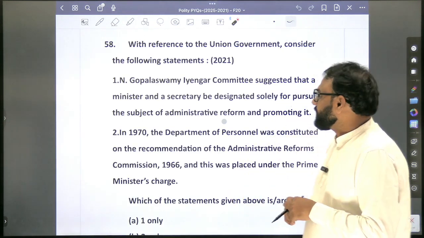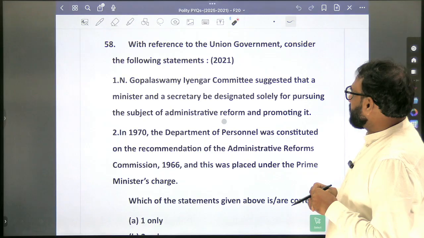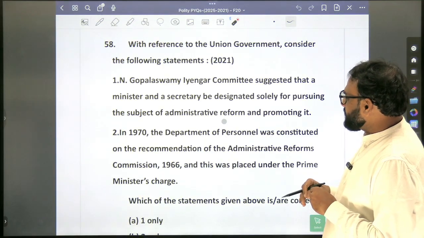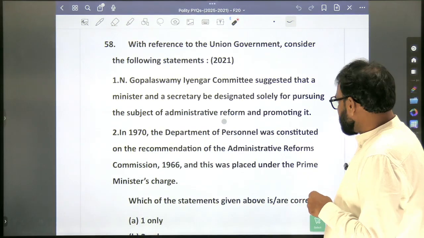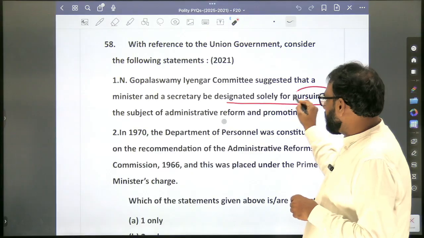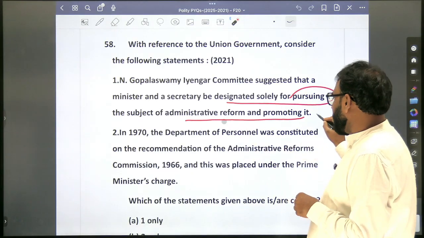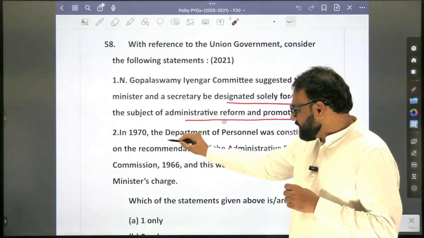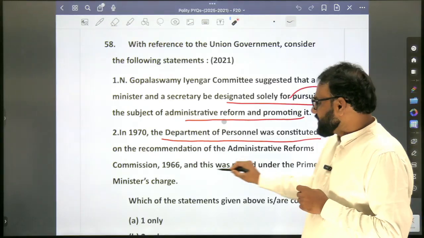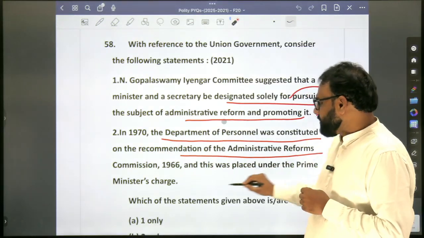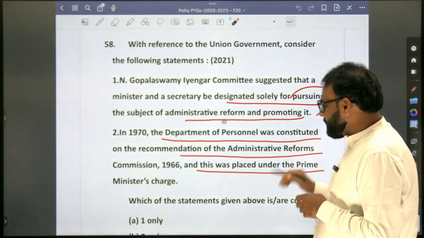Judicial activism. Next, with reference to the union government, consider the following statements. N. Gopalswamy Iyengar committee suggested that a minister and a secretary be designated solely for pursuing the subject of administrative reform and promoting it. In 1970, the Department of Personnel was constituted on the recommendation of the Administrative Reforms Commission, and this was placed under the Prime Minister's charge.